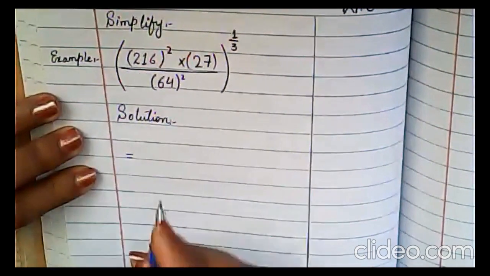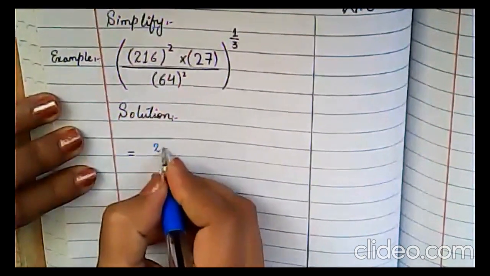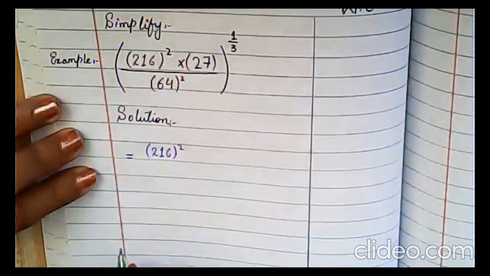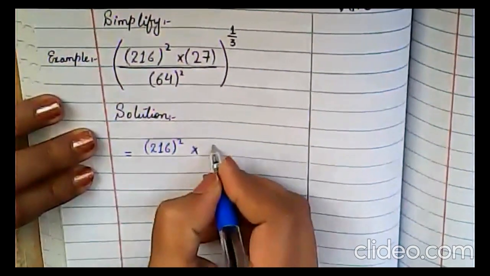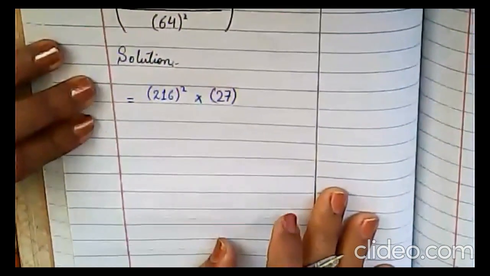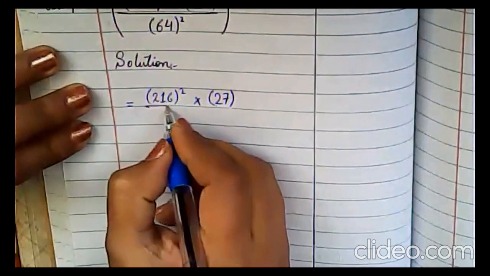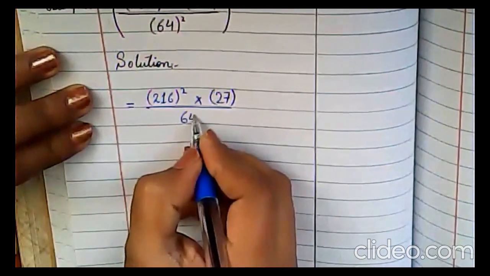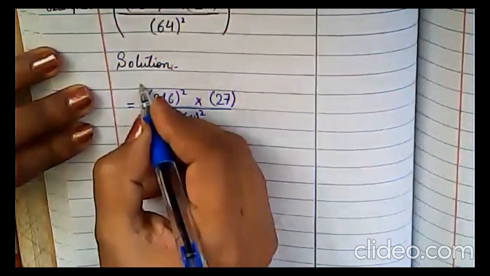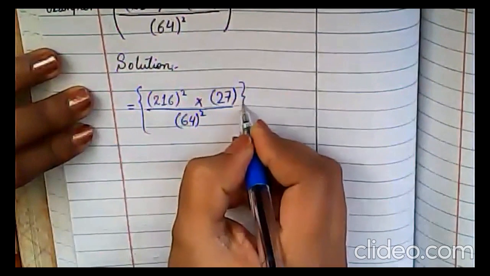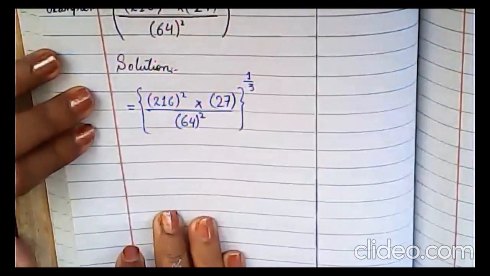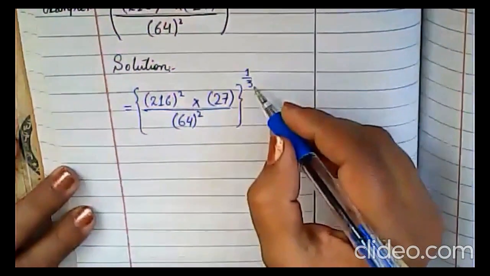What is your question? Now look at here. First, you have 216. It has whole power, that is square. Okay, then multiply by 27, which has no power, right? Which has no power. Then divided by 64, which has a power square, and this whole term has a power, which is what power it has? 1 upon 3. What power is it? 1 upon 3.